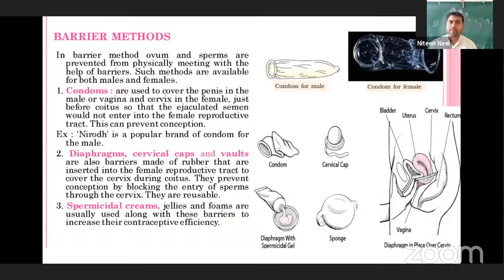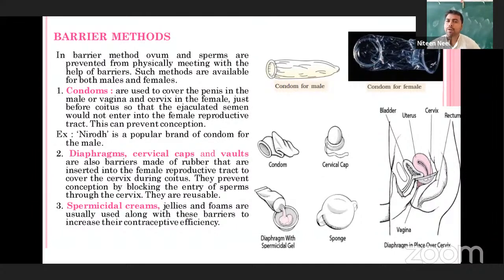So this can prevent the conception of the pregnancy, because it is a barrier, some kind of a rubber instrument. The sperm is going to be collected inside this rubber, and that will not pass to the female reproductive tract. So automatically there is a block between the fusion of male as well as the female gamete.